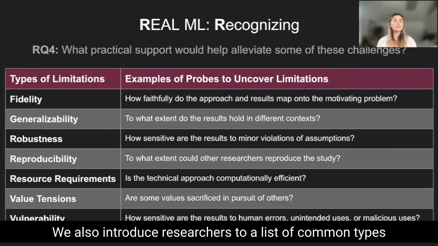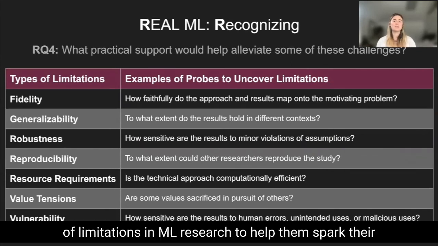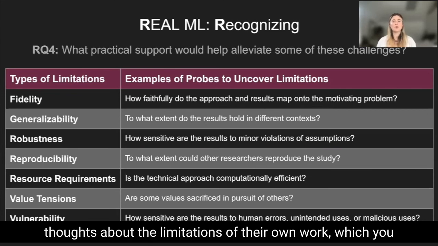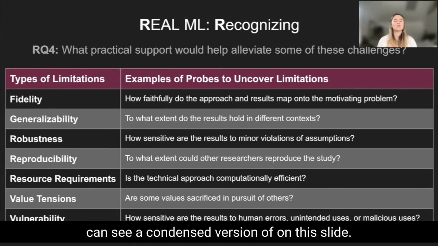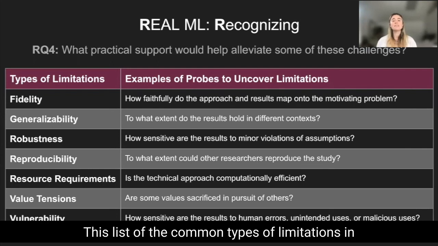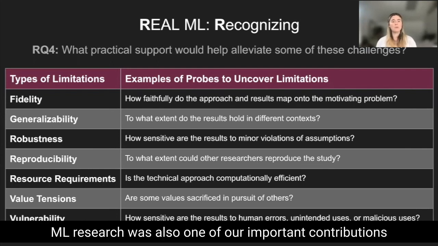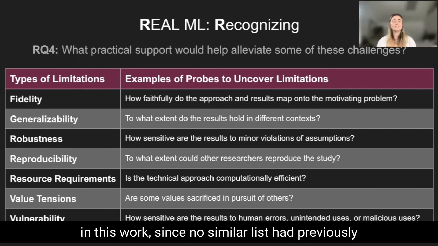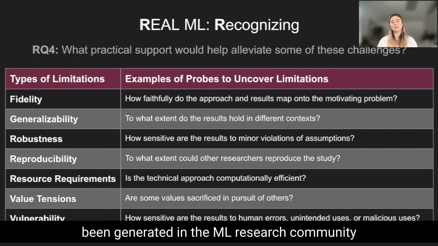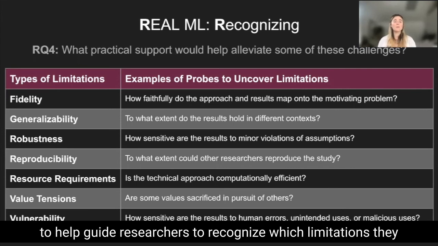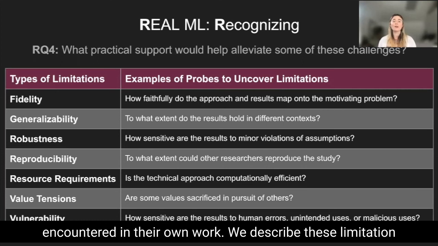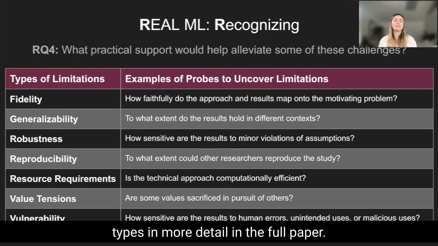We also introduce researchers to a list of common types of limitation in ML research to help them spark their thoughts about the limitations of their own work, which you can see a condensed version of on this slide. This list of the common types of limitations in ML research was also one of our important contributions in this work, since no similar list had previously been generated in the ML research community to help guide researchers to recognize which limitations they encountered in their own work. We describe these limitation types in more detail in the full paper.